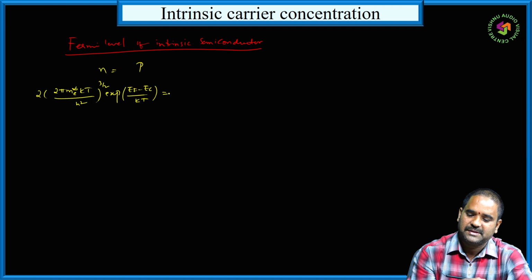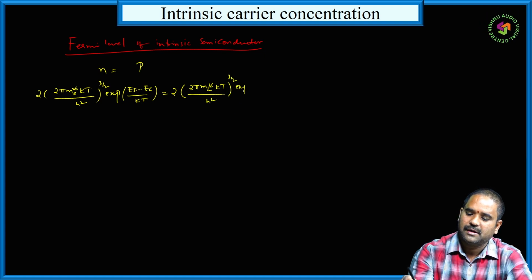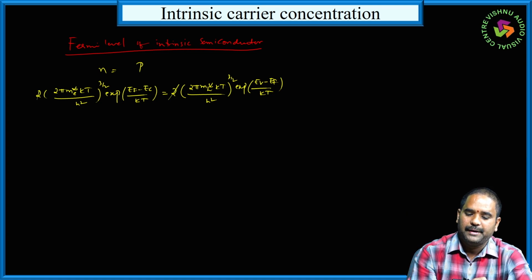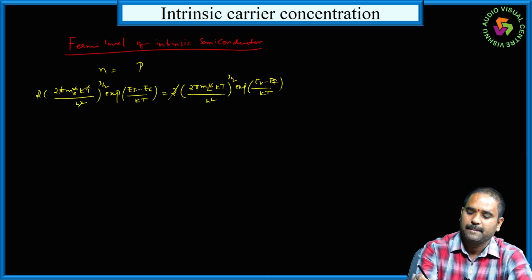And now I am writing the expression for density of holes in the valence band, that is p. Then p is equal to 2 into (2π mh* kT by h²) to the power of 3/2, exponential of (Ev minus EF) by kT. Right? Here 2 gets cancelled, and 2πkT by h² is also a common term that can be cancelled.